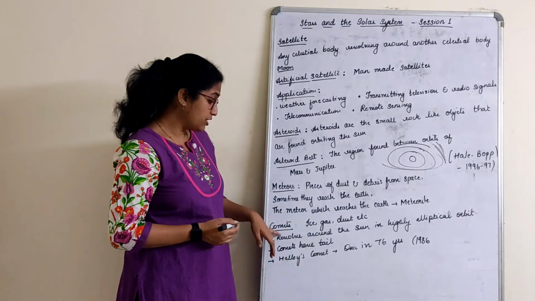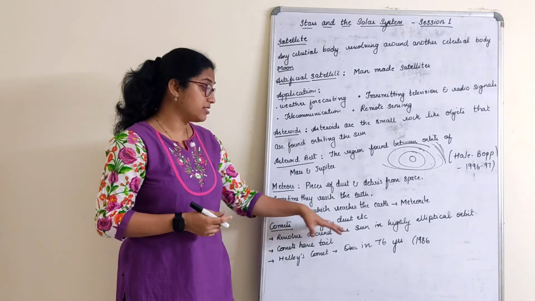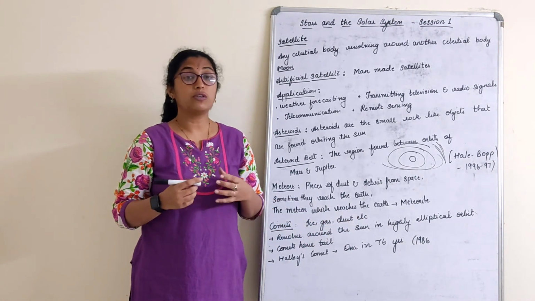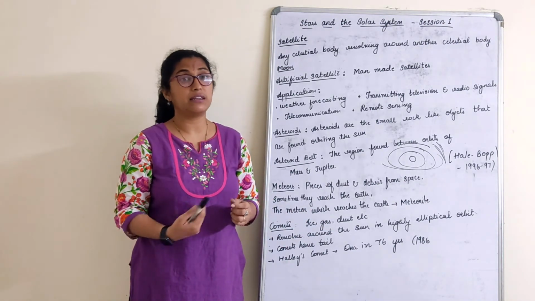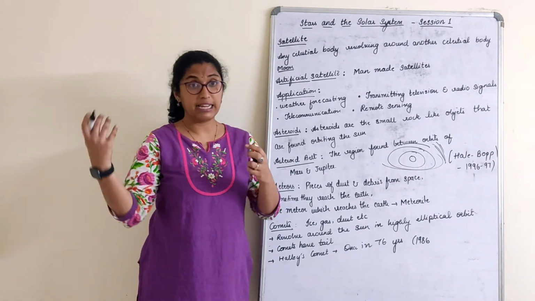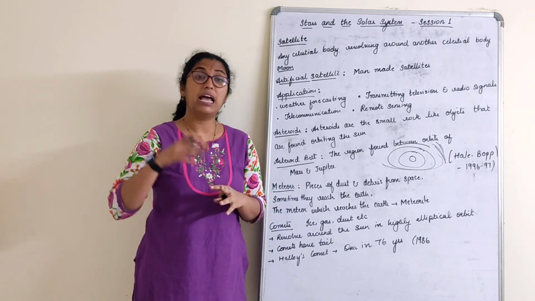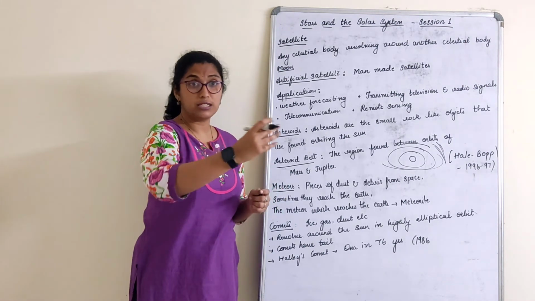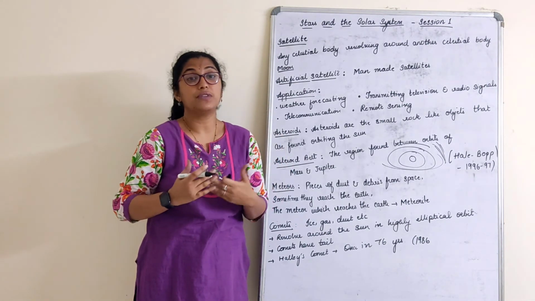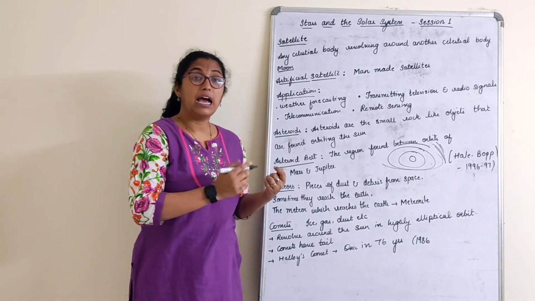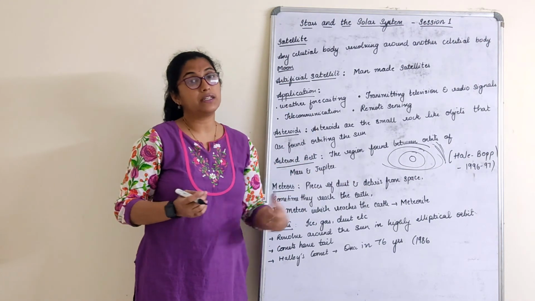Then the next one is the comet. What are comets? Comets are made up of ice, gas, dust particles, etc. It also has a tail. It revolves around the sun in a highly elliptical orbit. The tail of the comet is made up of dust, sand, rocky particles, etc. As the comet approaches the sun, the tail starts melting because of the enormous heat produced by the sun. And as the comet moves away from the sun, the tail again appears to grow bigger.